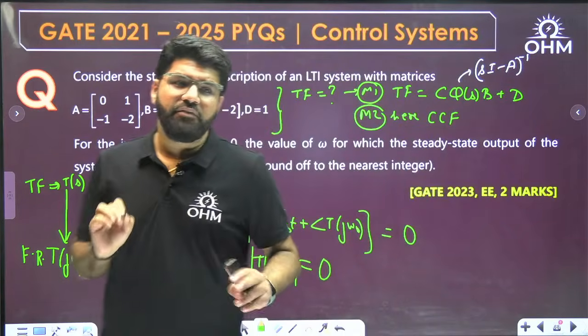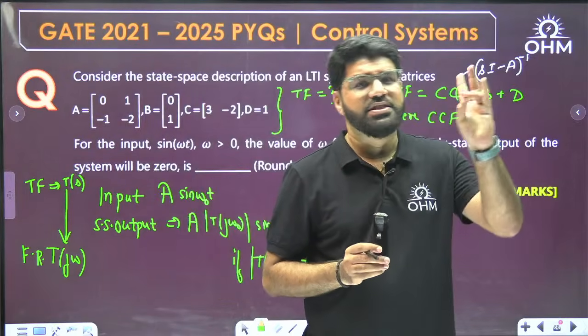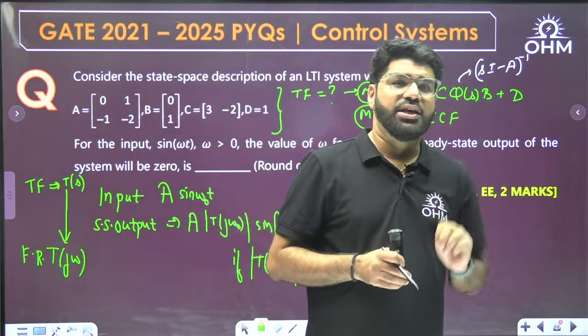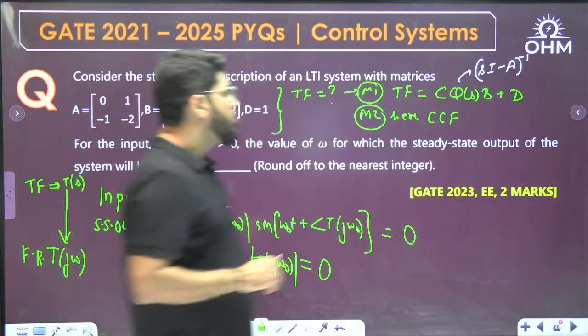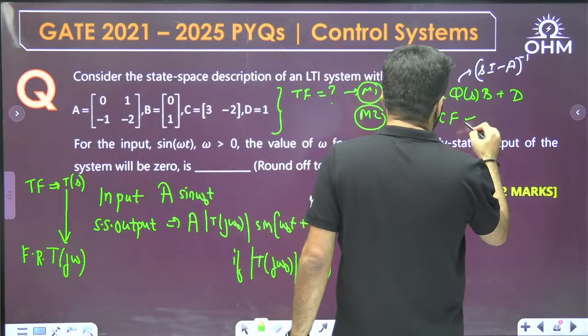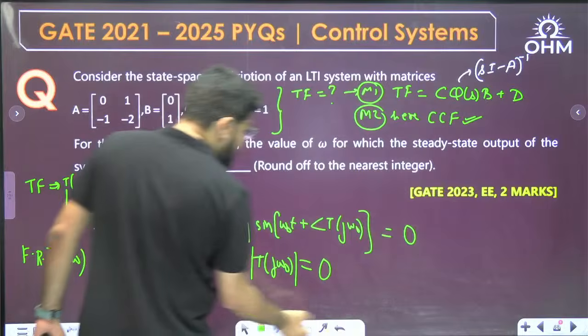Now very important, whenever you have studied state space model, you should know about CCF, OCF, DCF and JCF. These 4 standard models, canonical models, must be known to you. This is a controllable canonical form. So you can directly write down the transfer function. So what is that controllable canonical form?